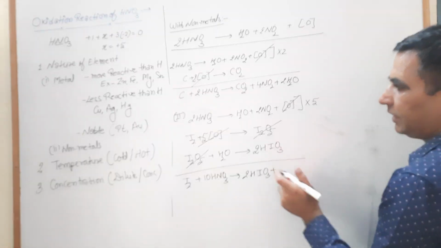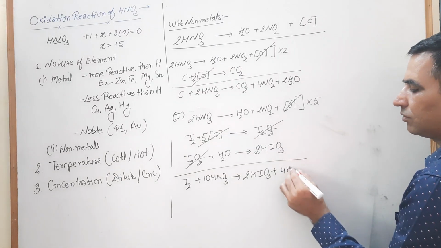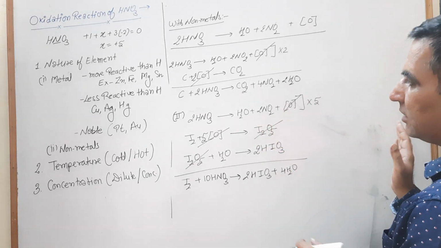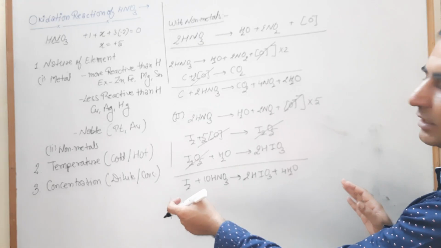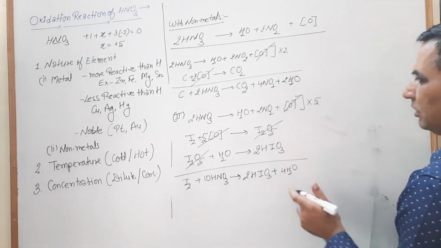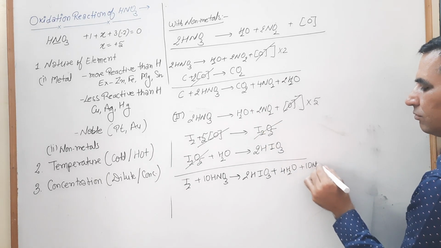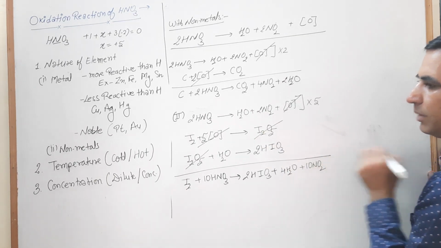So the remaining is 4H2O, plus 10NO2. So this one is the balanced equation.